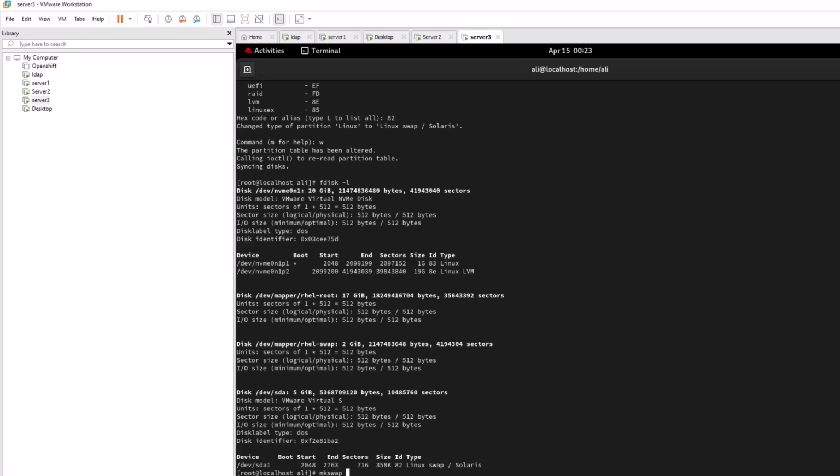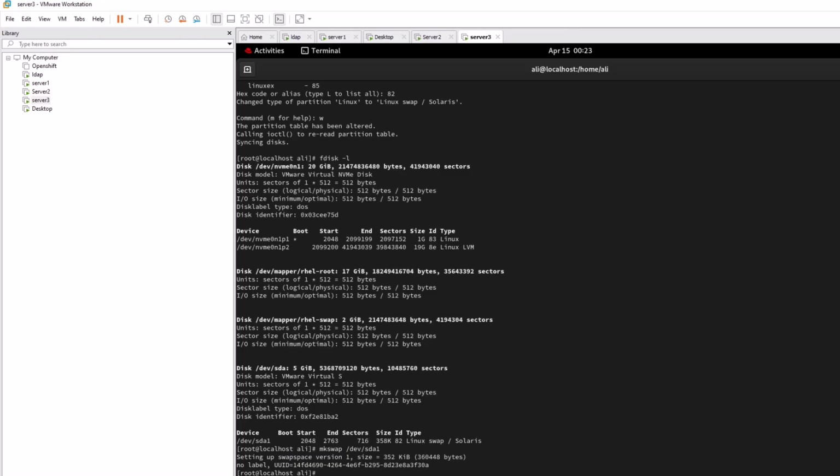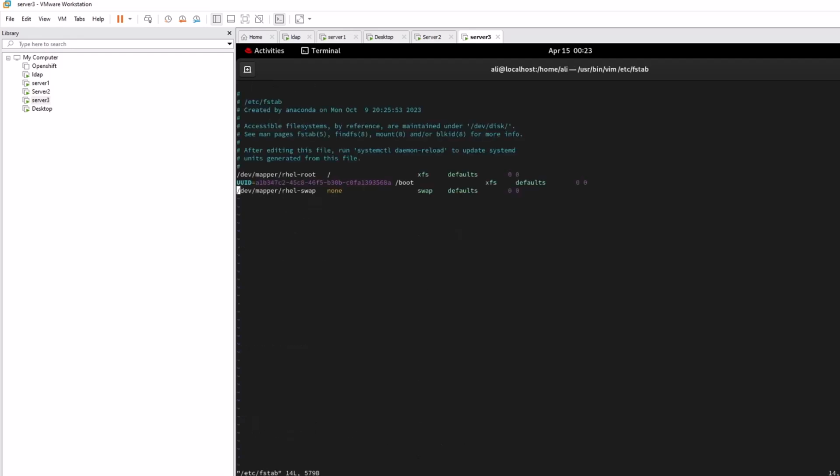So let's do it. mkswap on this partition, type this. You can note down the UUID, but we don't need it. After that you have to go to fstab, do vi, enter, and then you can type it here, whatever partition you copied, then swap, then defaults 0 0.